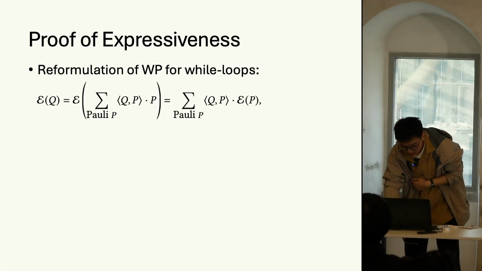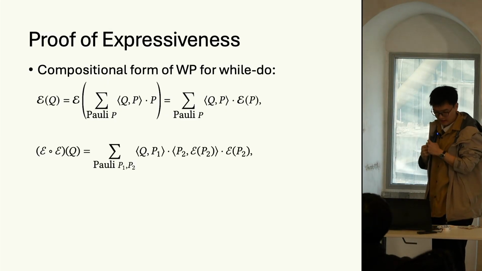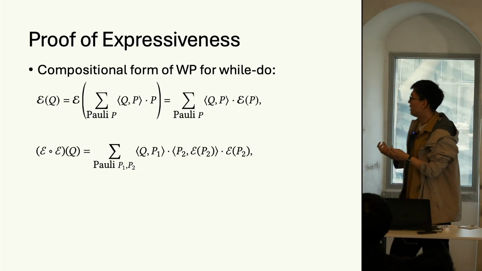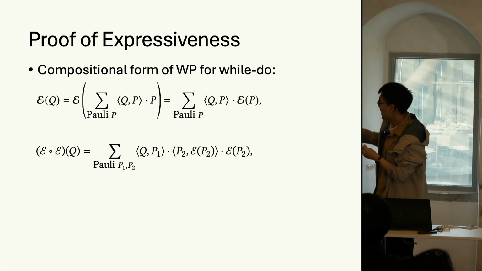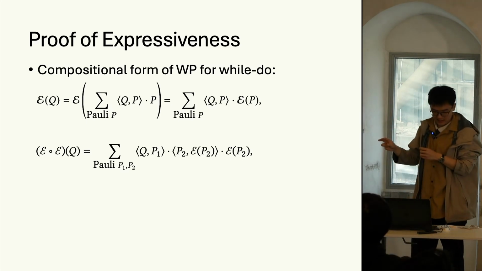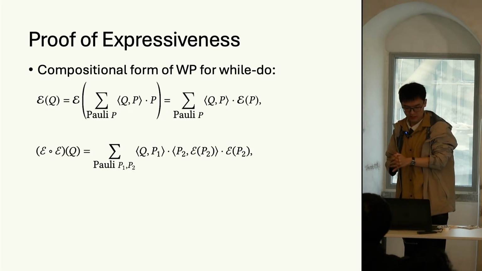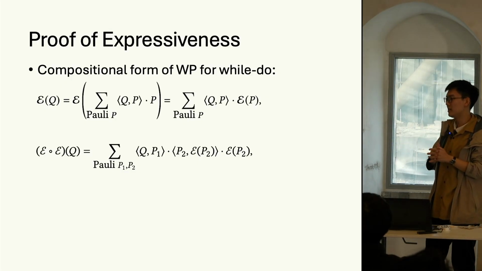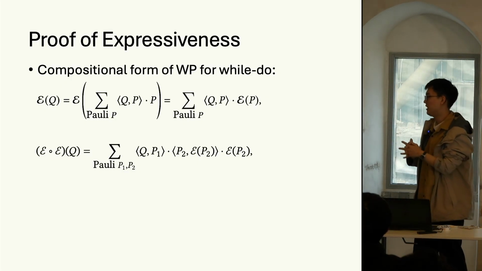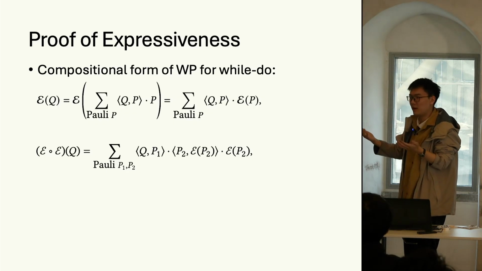products. And similarly, for a composition of two quantum operations, it can be expressed as a linear combination of one-time application of E to Q with coefficients being the product between scalars, because inner products are scalars.